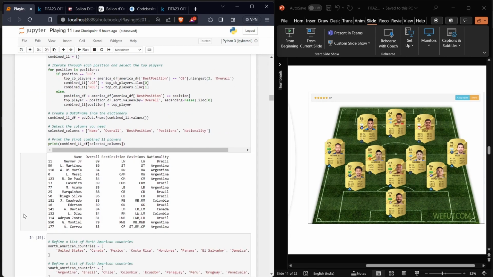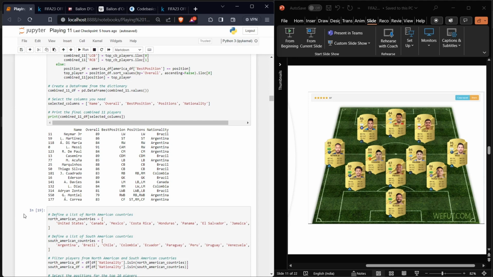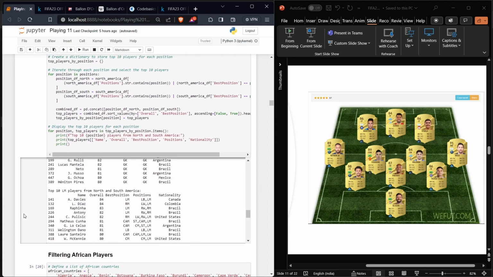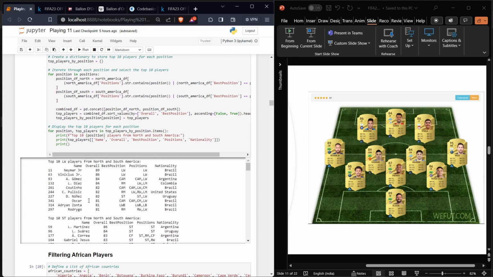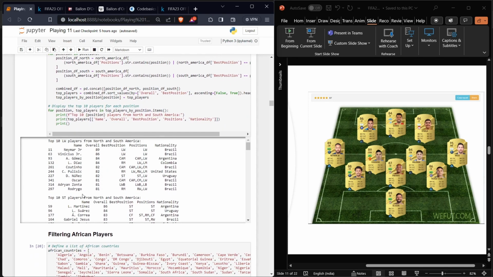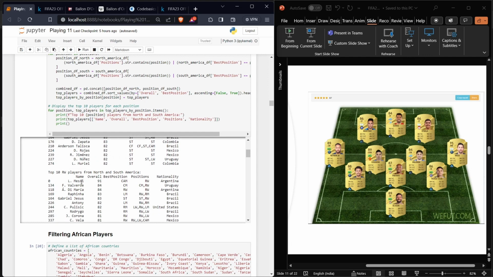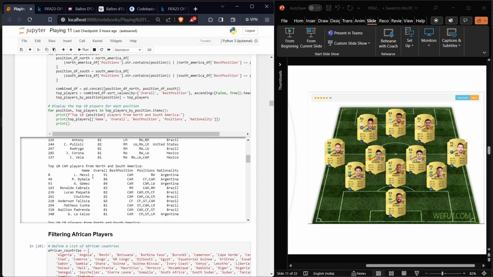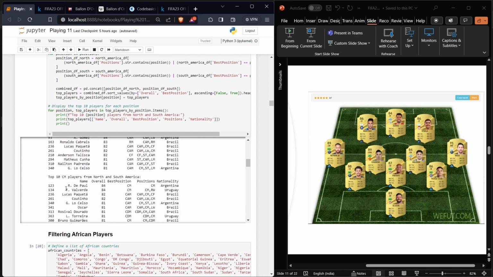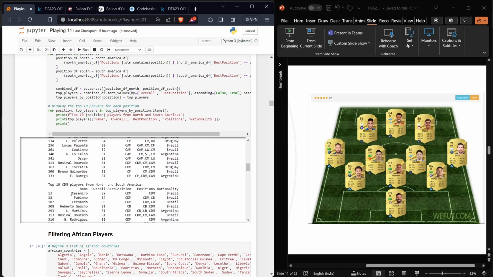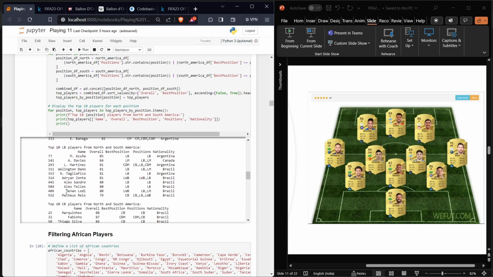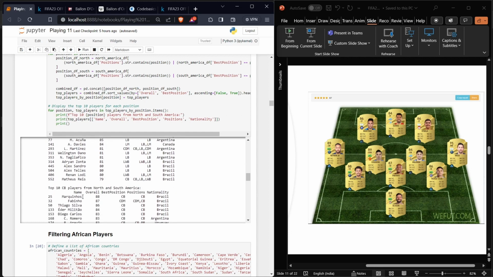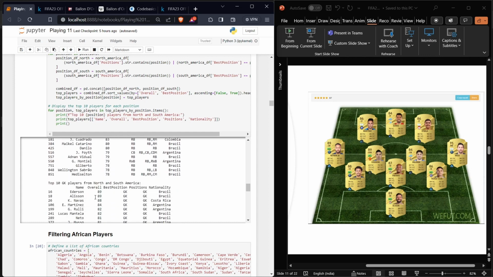For the American players, let's take 3 attackers and 2 wingers, which are going to be left mid and right mid, 2 central midfielders, and 3 center backs. So let's take a look at it. Our striker is going to be Luis Suarez, our left mid is going to be Neymar, and our right mid is going to be Lionel Messi. Paulo Dybala is going to be playing as a central forward, and for the center mid it's going to be Valverde as well as Casemiro. There are no left back and right back. Instead, we have 3 center backs, which are going to be Marquinhos, Fabinho, and Thiago Silva. And our goalkeeper is going to be Alisson.